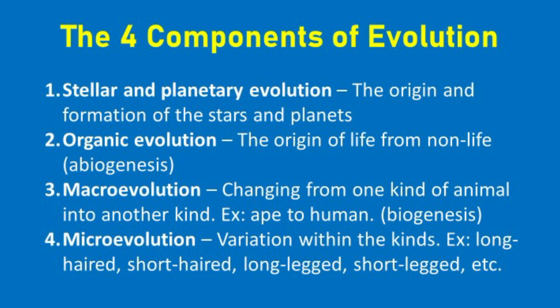These 4 elements are stellar and planetary evolution, which is the origin of the stars and planets. Second is organic evolution, the origin of life from non-life, also called abiogenesis. Third is macroevolution, which is changing from one kind of animal into another kind. For example, apes to humans, which is also called biogenesis. And the last one is microevolution, which is essentially variation within the kinds. For example, you might have long-haired dogs, short-haired dogs, long-legged dogs, short-legged dogs, etc.